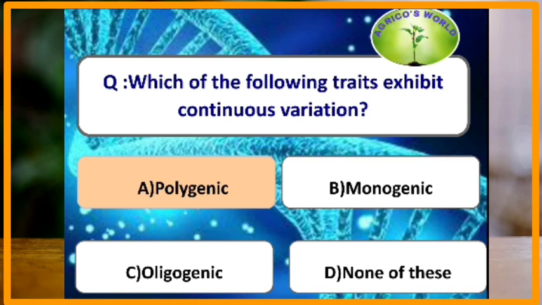Polygenic traits exhibit continuous variation, whereas oligogenic traits exhibit discontinuous variation, because polygenic characters cannot be grouped into clear-cut classes.